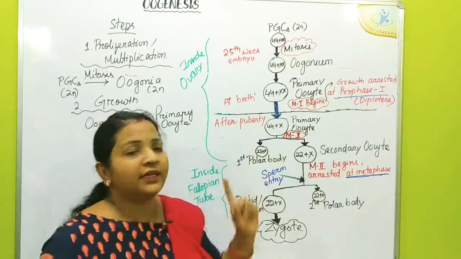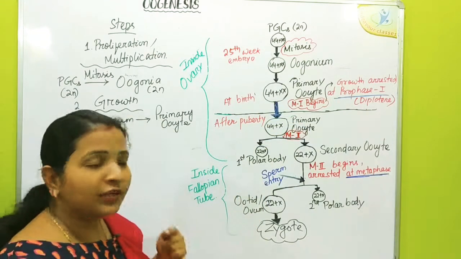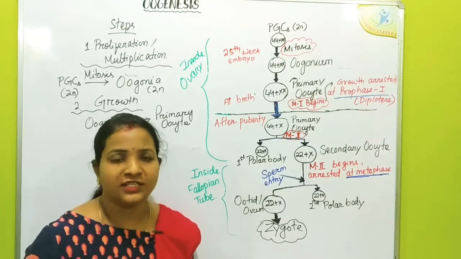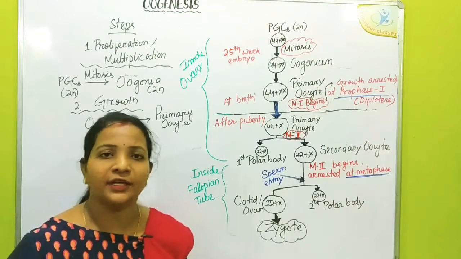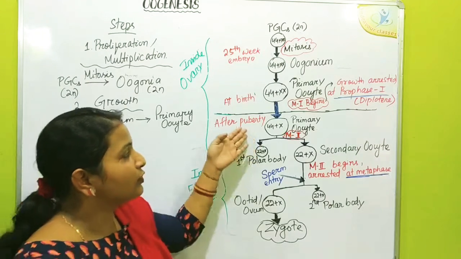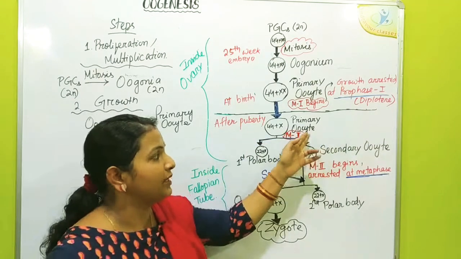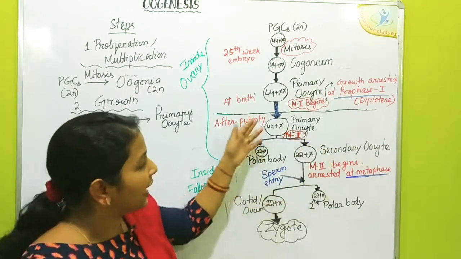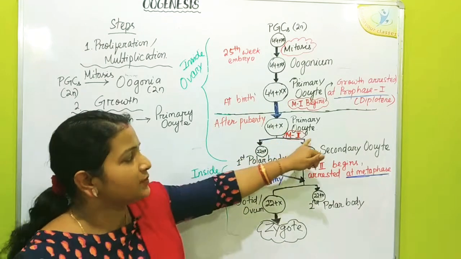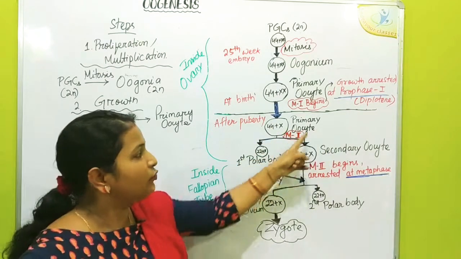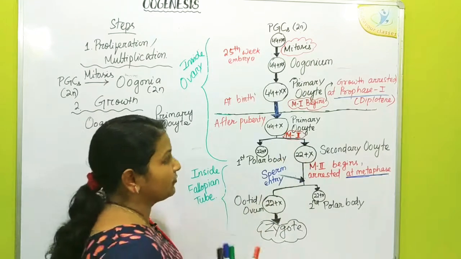After puberty, what happens? Under the influence of hormones, especially estrogen and follicle stimulating hormone, further growth and development of the primary oocyte begins and it completes its meiosis 1. Here M1 is completed.